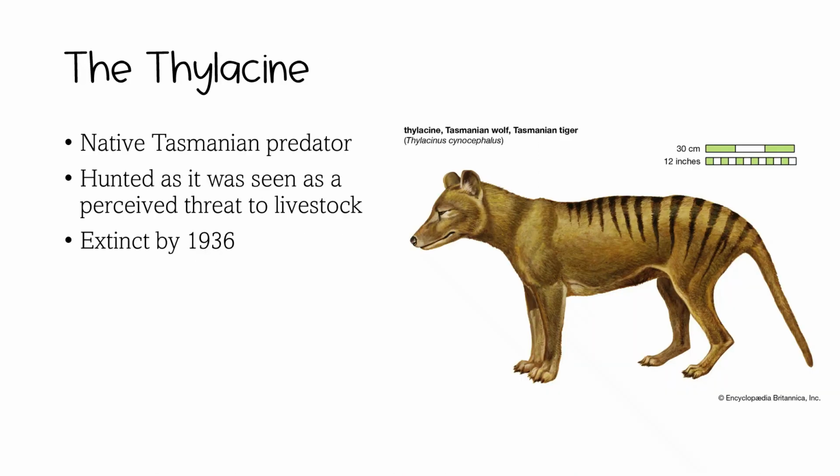The thylacine is an example of human-induced selection pressure. It was heavily hunted because it was seen as a threat to livestock. Combined with habitat loss, this led to its extinction, showing how human actions can rapidly remove species from ecosystems.